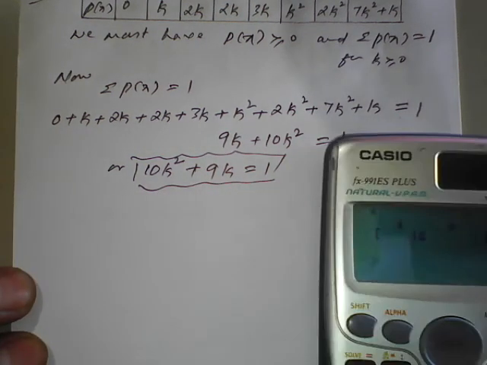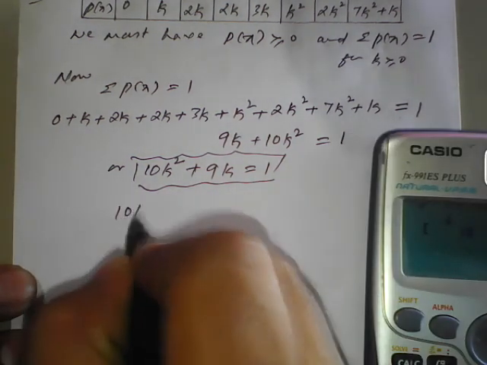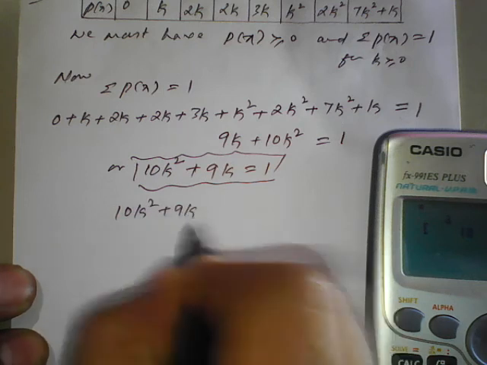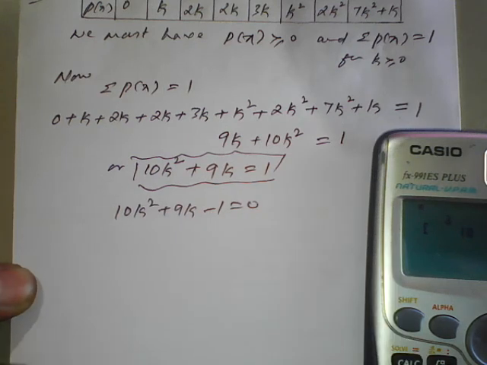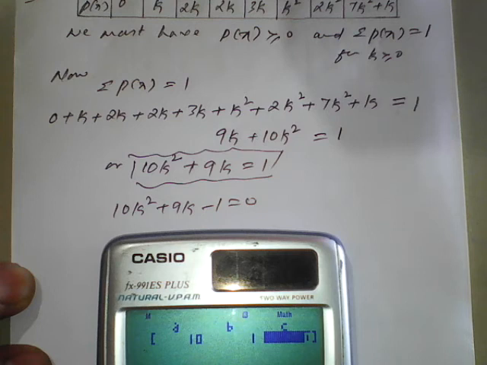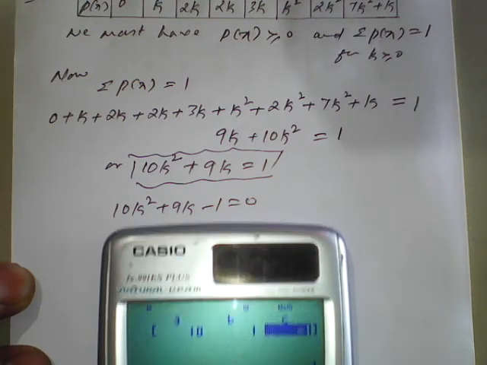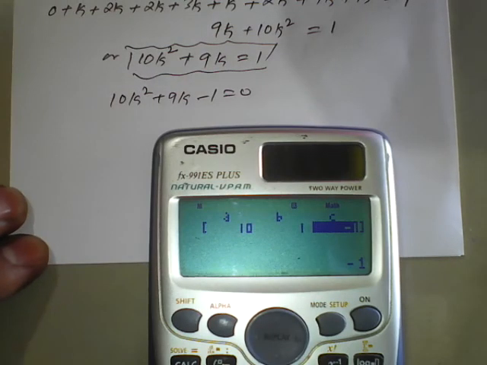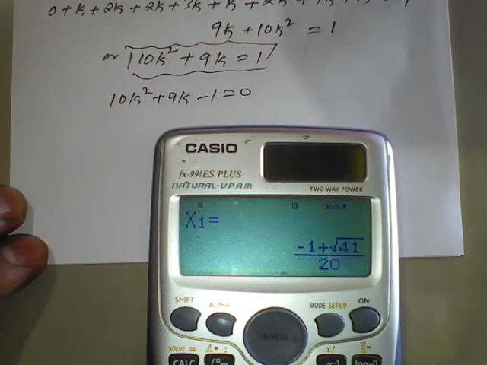So before this I will just rewrite. This is 10k square plus 9k minus 1 equal to 0. You rewrite it, and the constant value is what here? Minus 1, and press the equal to sign. So what will we get here? So the roots are, we have two roots.